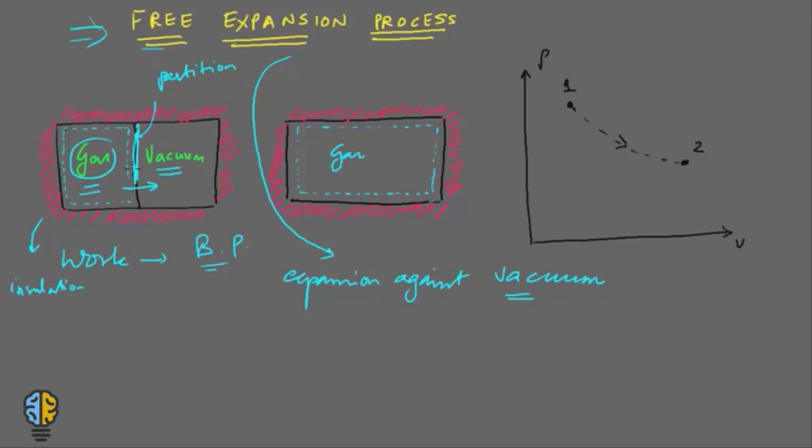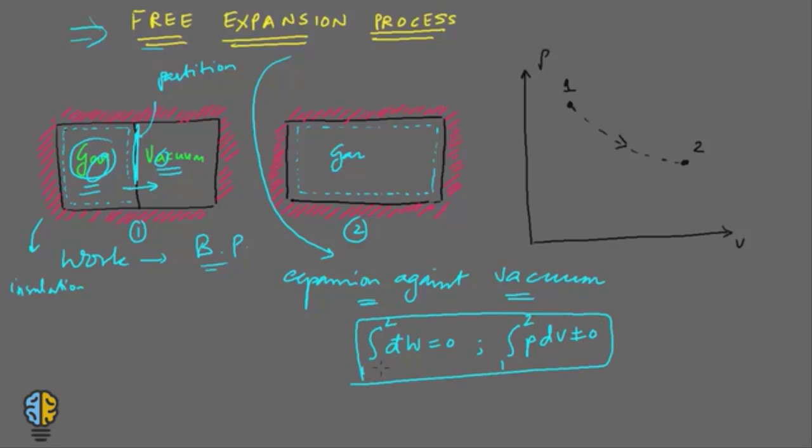Now, if we neglect the work associated with the removal of the partition, because some amount of work is spent on removing it, let's ignore that work and consider the gas and vacuum as one system. In this expansion process, let us say this is state 1 and this is state 2. The work in going from state 1 to 2 is 0.